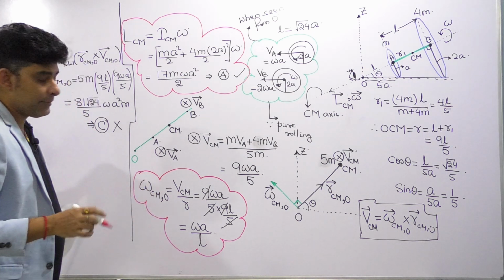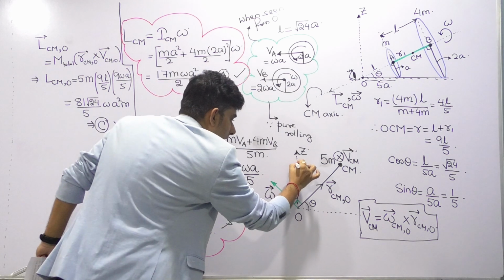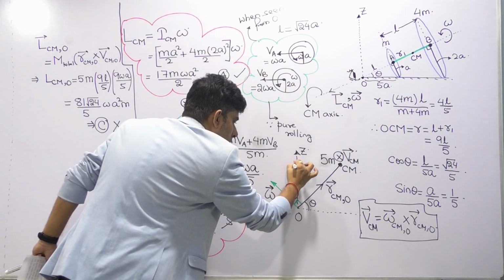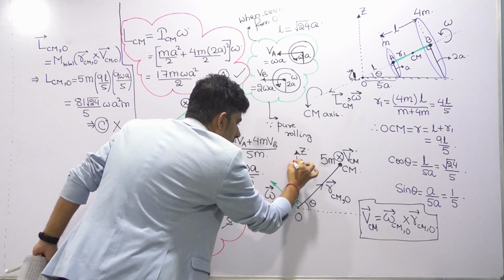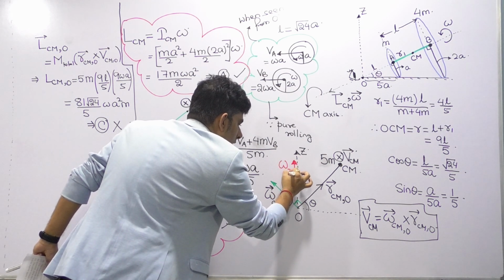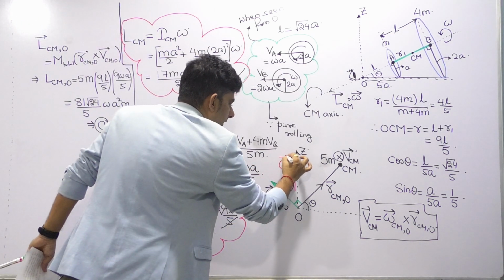How much is it? Omega A by L. But they are not asking this. In option D they are asking the Z component of this angular speed. So let's give it a name. We will call it omega Z. So what is omega Z?